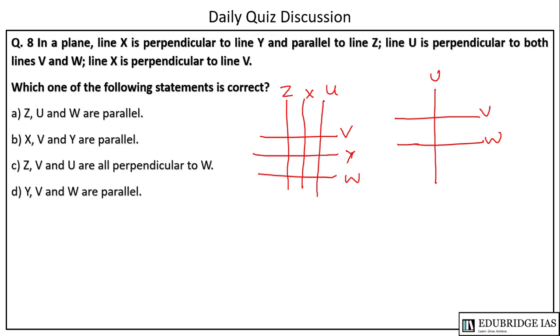Which one of the following statements is correct? Z, U and W are parallel. It is wrong. X, V and Y are parallel. No, it is not correct. Z, V and W are all perpendicular to W. Z is perpendicular to W, V is not perpendicular to W, so it is wrong. The option D is Y, V and W are parallel. So option D is correct in this case.